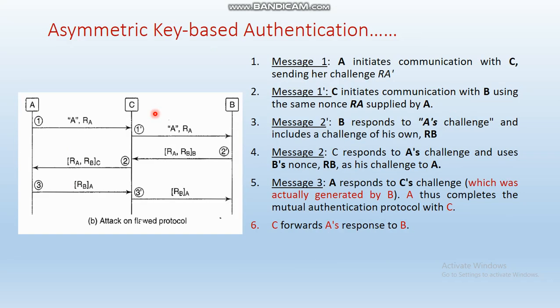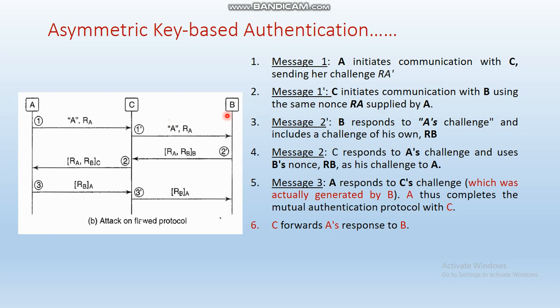Let us see how the attack happens in the case of asymmetric key based authentication. Consider again two parties A and B who want to communicate with each other, but C is the intruder, an attacker who interrupts the communication between party A and B. Initially, A sends its identity and the random number RA chosen by party A. This is sent to party B directly, without any encryption process.